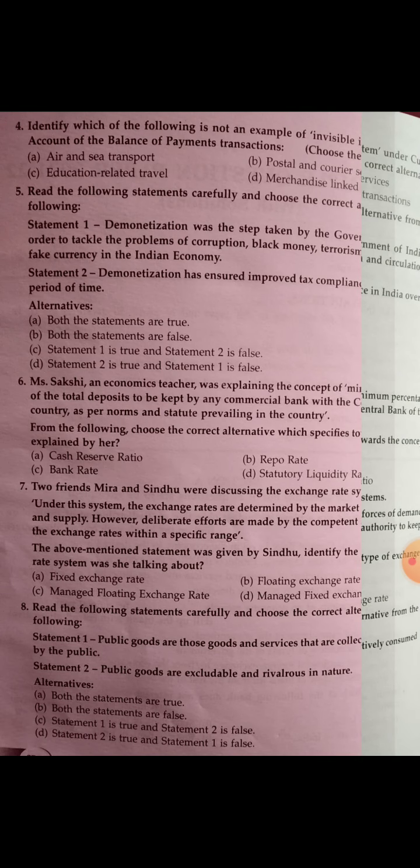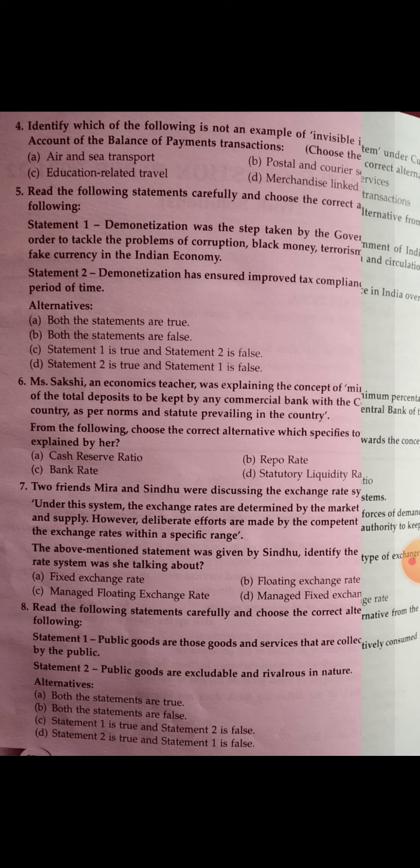The next question: identify which of the following is not an example of an invisible item under the current account of the balance of payment transaction. The options are A. Air and sea transports, B. Postal and courier service, C. Educational related travels, D. Merchandise transactions. The right answer is option number D.